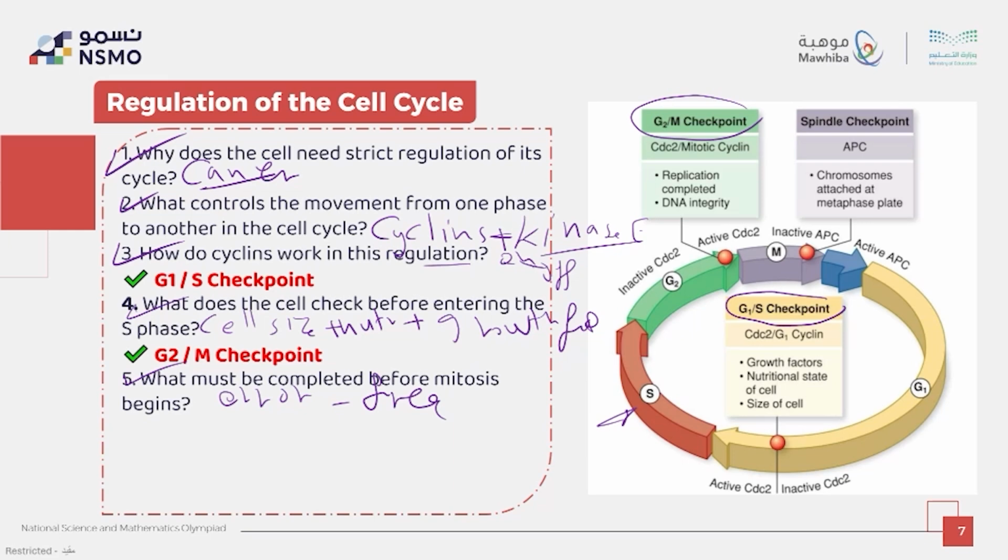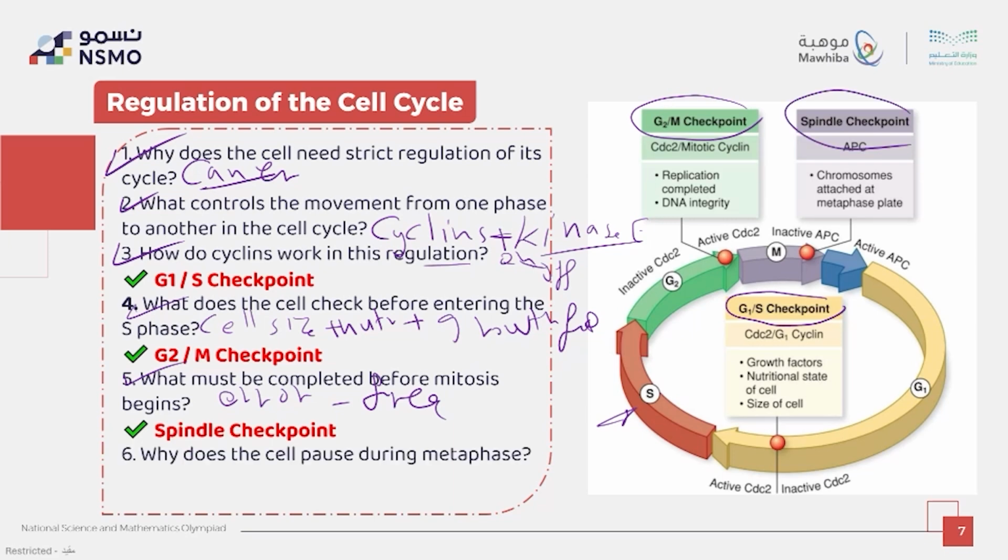Going to another spot, which is the spindle checkpoint. Why does the cell pause during metaphase? To ensure all chromosomes are properly attached to spindle fibers.